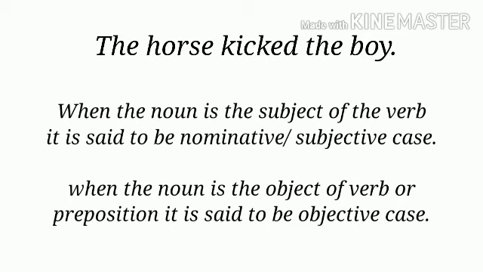That means the boy is the object of the verb. So children, when the noun or pronoun is the subject of the verb, it is said to be nominative case or subjective case. That means the horse in this sentence is nominative case. And when the noun or pronoun is the object of the verb or preposition, it is said to be the objective case of noun. That means the boy in the given sentence is the objective case.